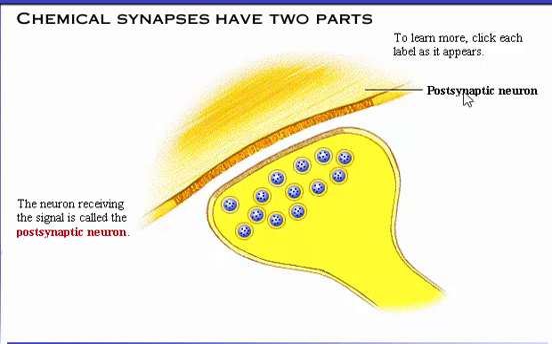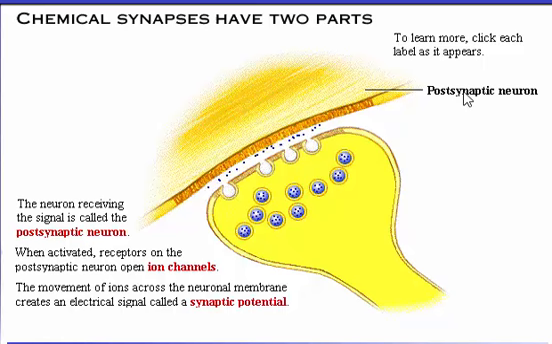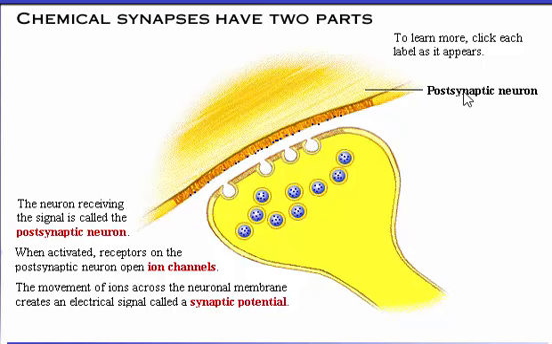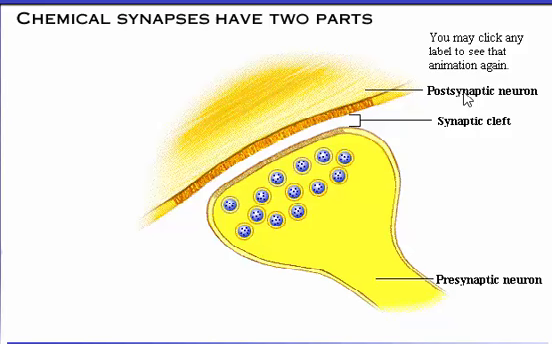The neuron receiving the signal is called the postsynaptic neuron. When activated, receptors on the postsynaptic neuron open ion channels. The movement of ions across the neuronal membrane creates an electrical signal called a synaptic potential. Synaptic potentials vary in amplitude and travel only a short distance. Thus, they are very different from action potentials. You may click any label to see that animation again.